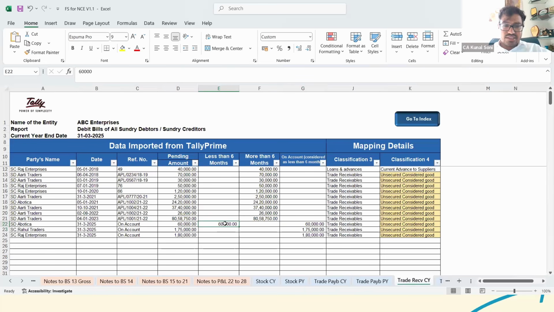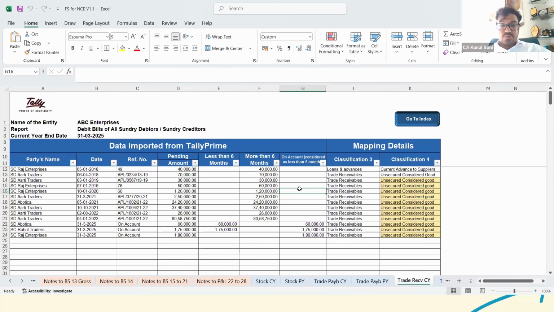So 60,000, let's say it is for less than 6 months only. This 175 too, you could just mention the same here. And for trade receivable, whether it is unsecured considered good or what exactly, you could select it from here. So hope that answers the question of what to do in case there are multiple ledgers.